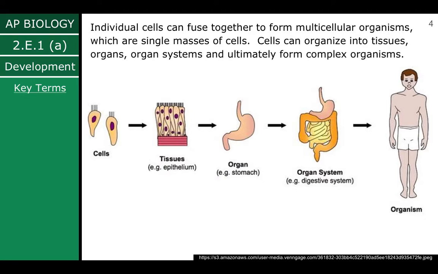So here are what we call the levels of organization, from the smallest unit to the largest. Cells are our smallest level of organization. Together, those cells can form tissues. That tissue can form organs. Organs together can form organ systems. And then several organ systems combined create an organism.